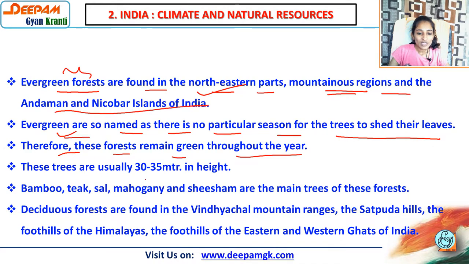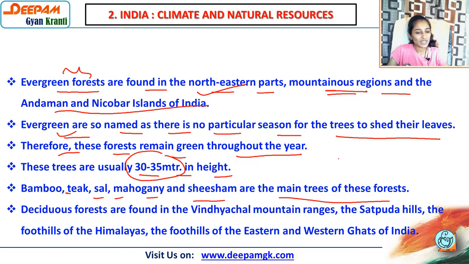These trees are usually 30 to 35 meters in height. You have to remember the names of the trees in a particular forest and their height. So here we have 30 to 35 meters in height. Bamboo, teak, sal, mahogany and sesame are the main trees of this forest. Means as far as evergreen forests are concerned, we have bamboo, teak, sal, mahogany and sesame trees.